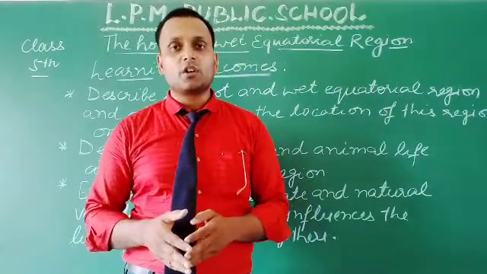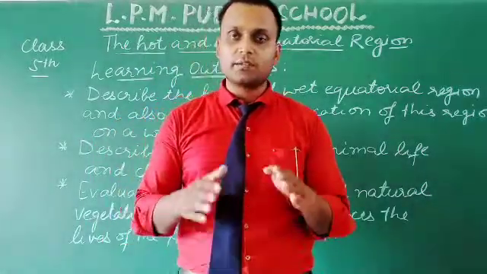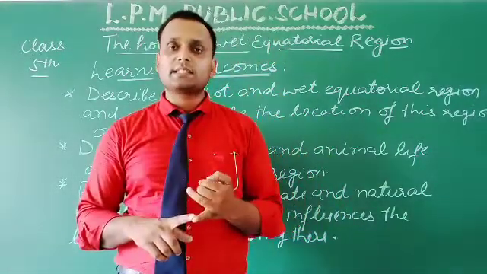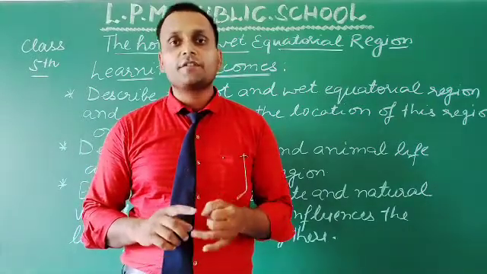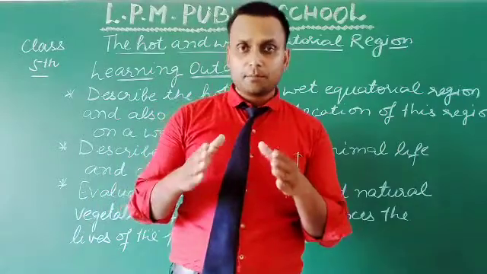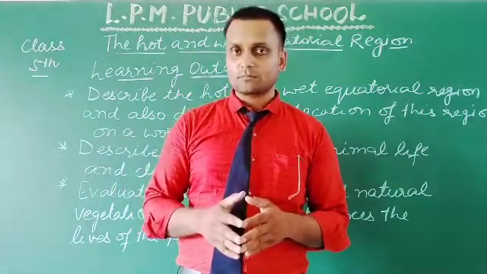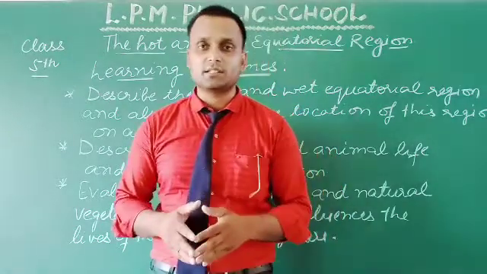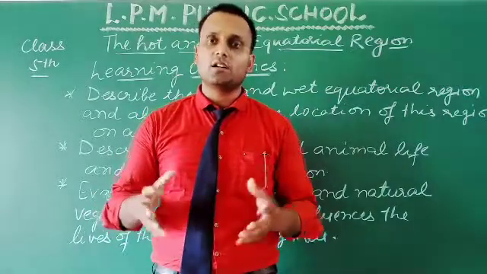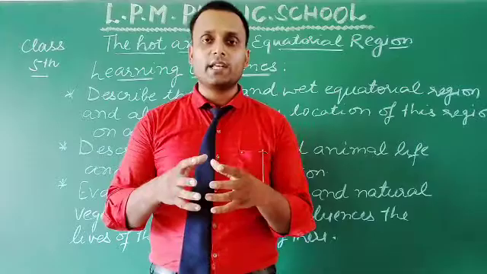in the torrid zone. We have three main heat zones of the earth. First one is torrid, second one is temperate, and third one is frigid. Under these three main zones there are many smaller climatic regions which are distributed over the whole earth. So one part is the hot and wet equatorial region.